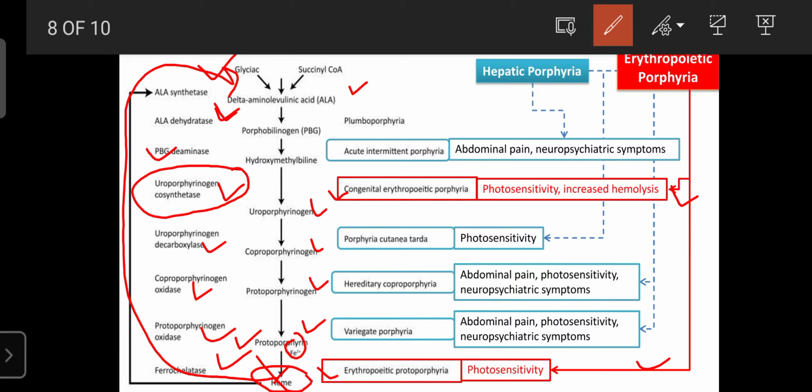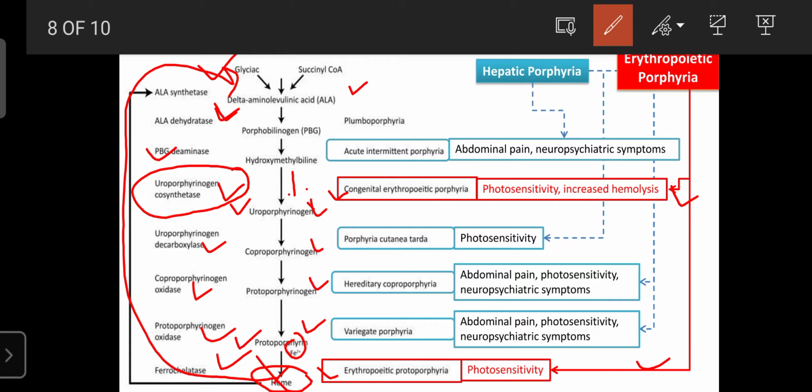This enzyme is required for the conversion of hydroxymethylbilane into uroporphyrinogen. So with a deficiency of this enzyme, this compound is not formed. Due to that, hydroxymethylbilane is present in the urine. That is known as congenital erythropoietic porphyria, and the symptoms are photosensitivity and increased hemolysis.